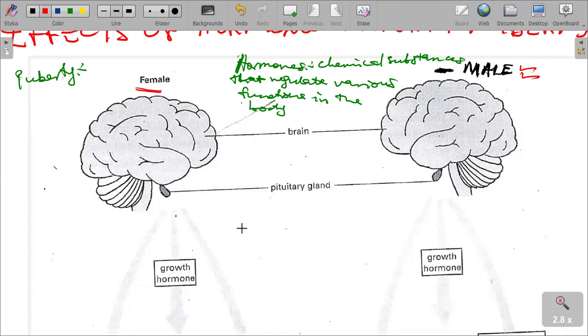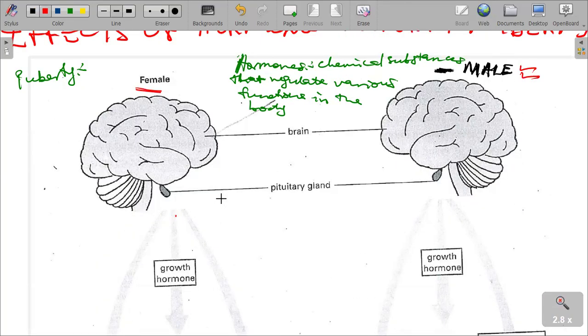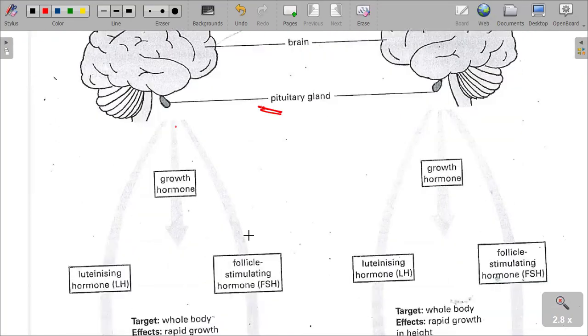In the female, there are hormones that are produced from the brain. From the brain, we have what is called the pituitary gland, which produces a multitude of hormones. Let us start with these hormones.